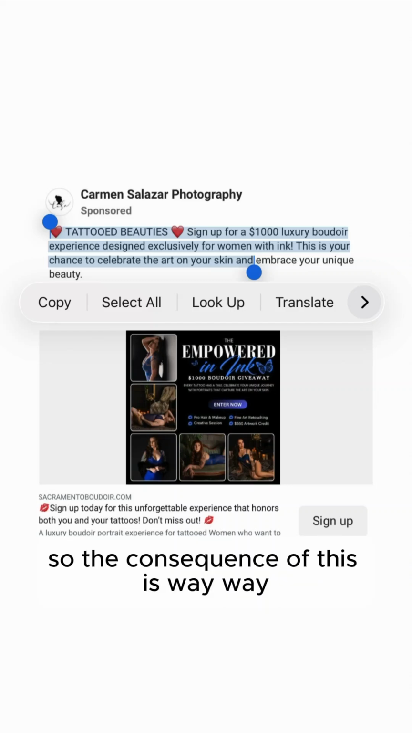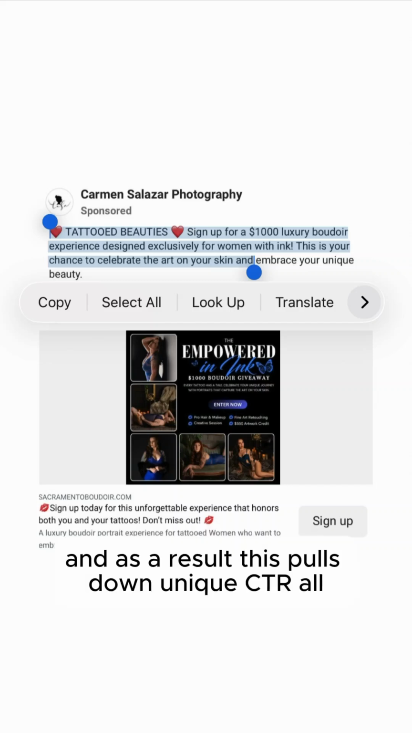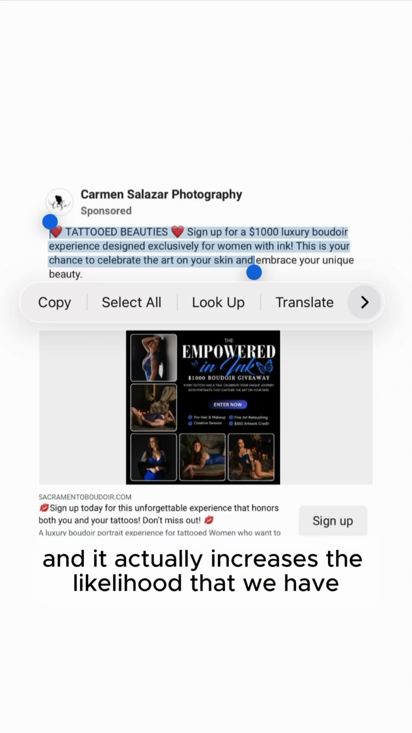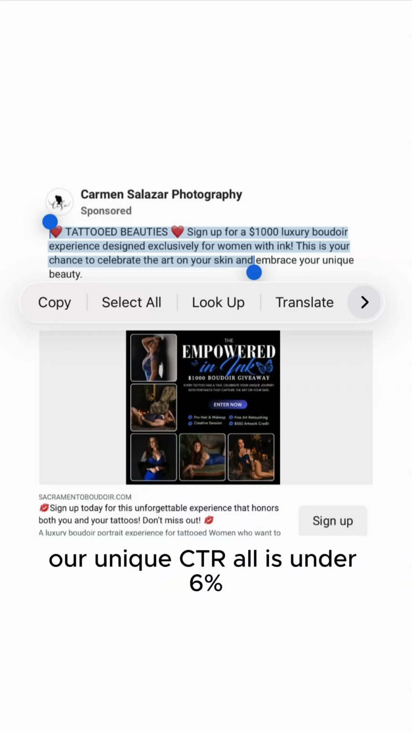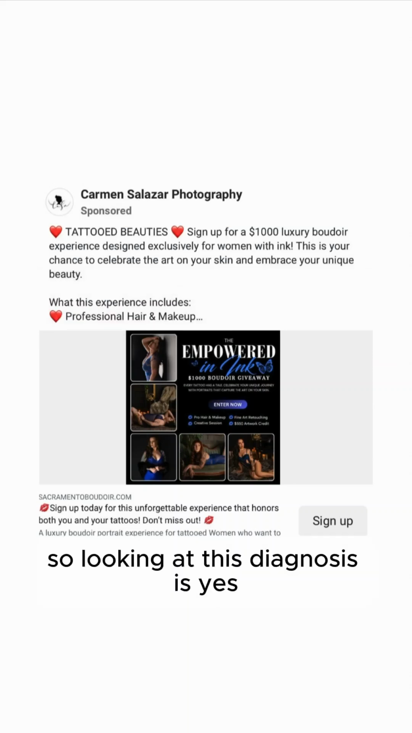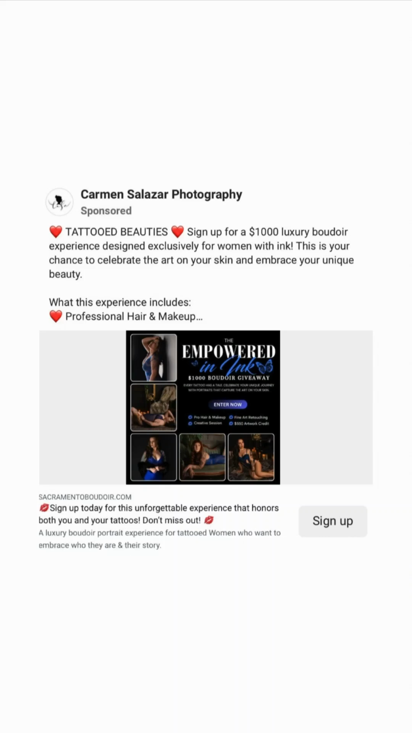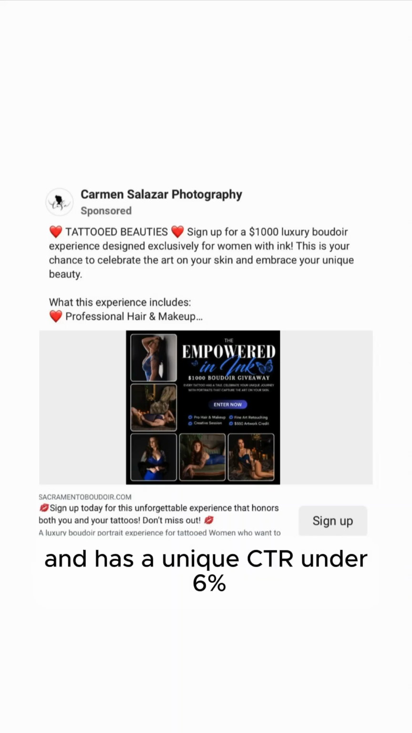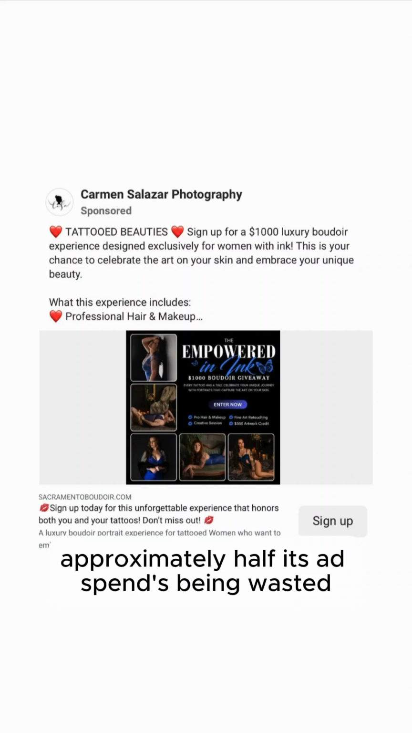So the consequence of this is way more women scroll by our Boudoir Facebook ad than necessary. And as a result, this pulls down unique CTR, and it actually increases the likelihood that we have BLCS and increases the likelihood our unique CTR is under 6%. So if you're looking at this, the diagnosis is yes, I believe this Boudoir Facebook ad has BLCS, aka Boudoir low click syndrome, and has a unique CTR under 6%. So approximately half its ad spend is being wasted. So I believe approximately half its ad spend is being wasted every single month.